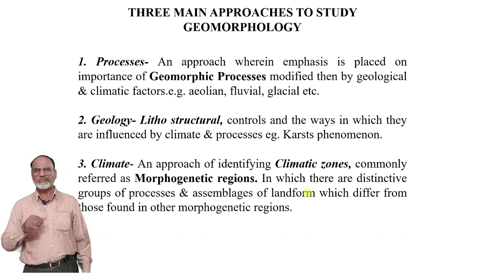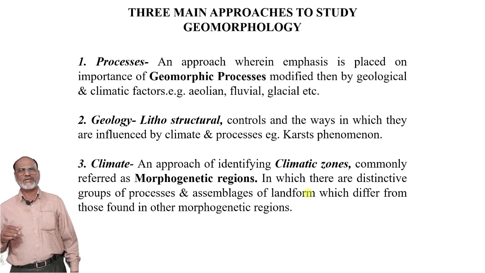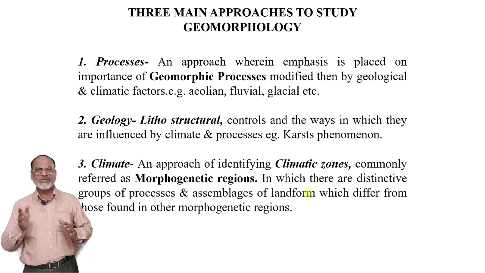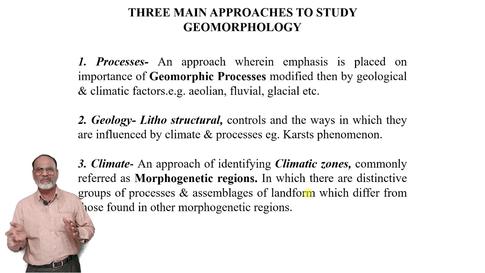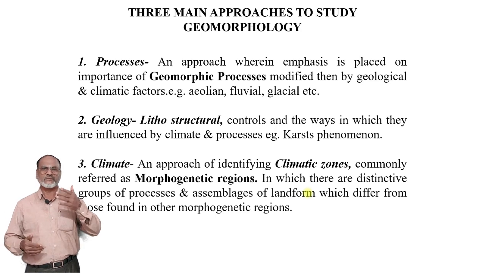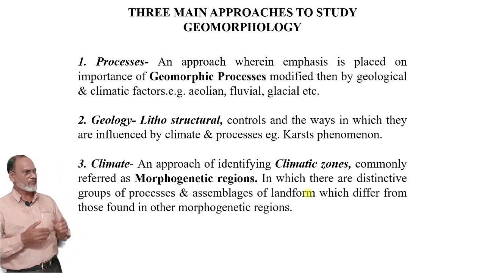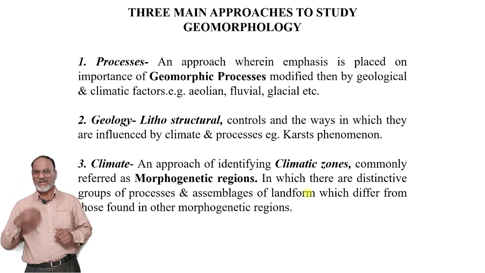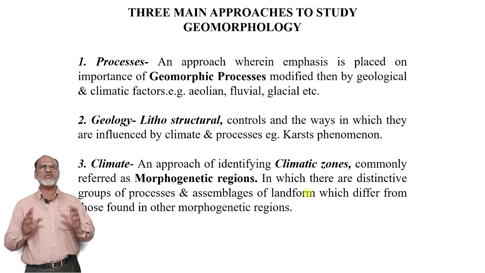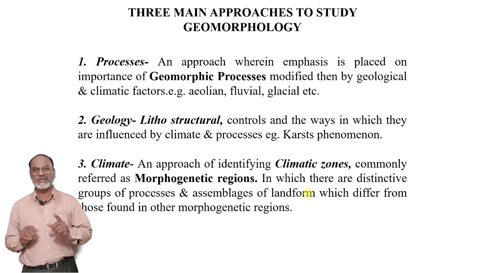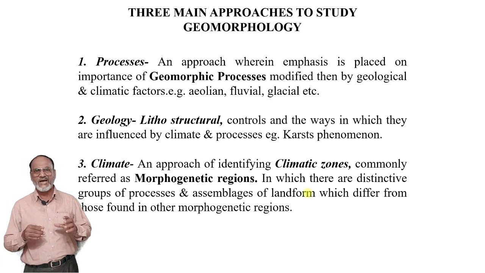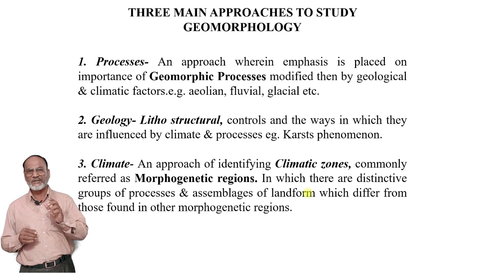An approach wherein emphasis is placed on the importance of geomorphic processes modified by geological as well as climatic factors, for example, the erosion process, fluvial process and glacial process, etc. The second point is geology, that means the lithostructural units, which control landforms and the way in which they are influenced by the climate and process.